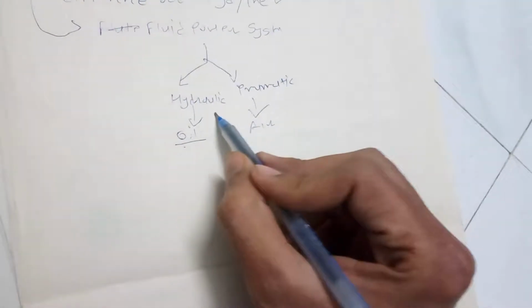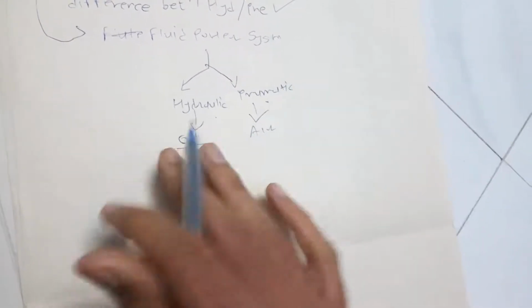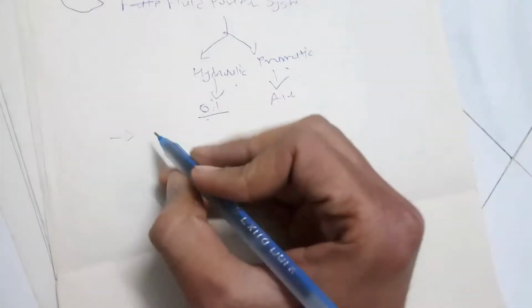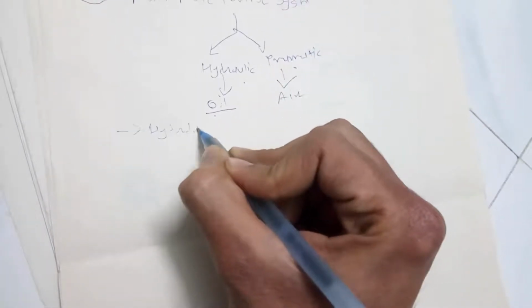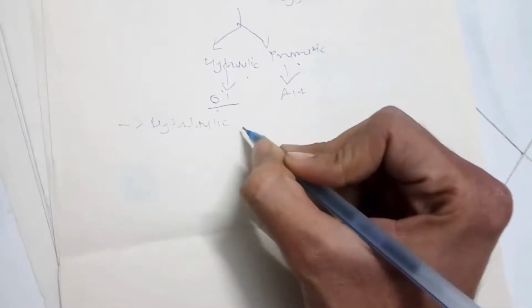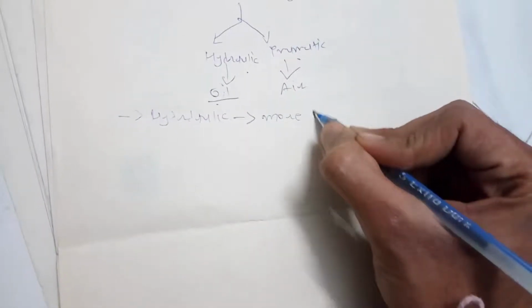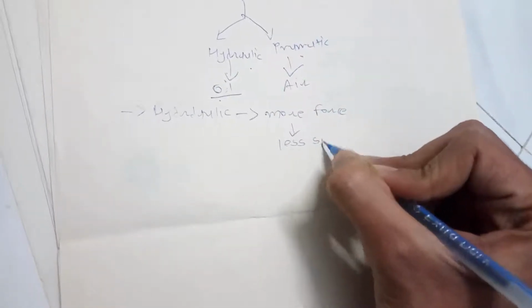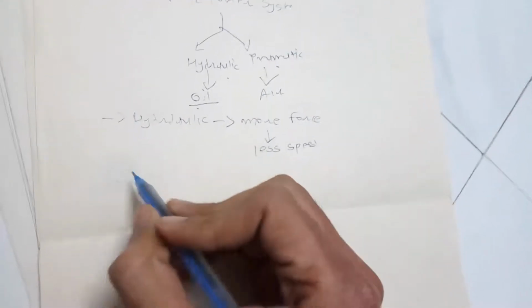So where we can use hydraulic system and where we can use pneumatic system, this is related to fluid power system. And first I will tell you where we can use hydraulic system. We can use hydraulic system where more force is required and less speed. It can provide more force, but it cannot provide that much speed as compared to pneumatic system.